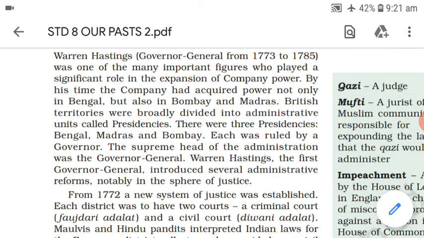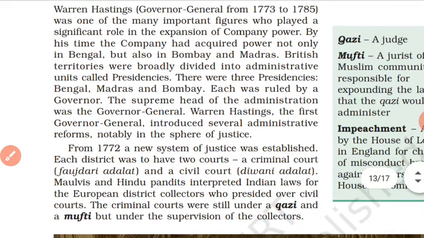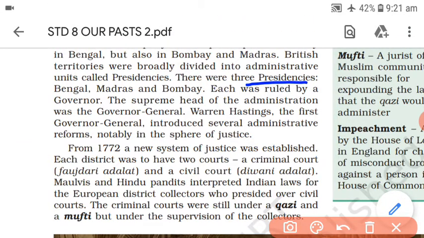So this is the thing you should understand, how the administrative units were divided. There were 3 administrative units known as presidencies, and what were their names? They were Bengal, Madras and Bombay. Each presidency was ruled by a governor, and the supreme head of administration, means the supervisor of these governors, was known as the governor general. So Warren Hastings was the first governor general, and he introduced many administrative reforms.